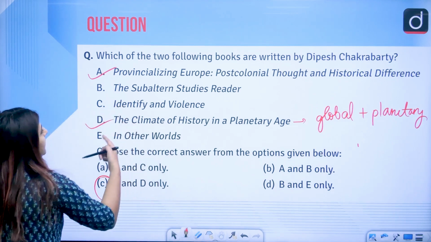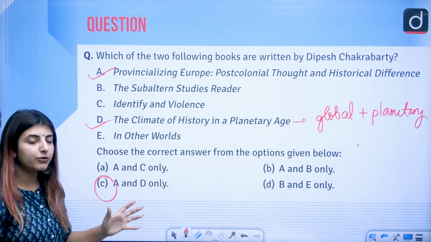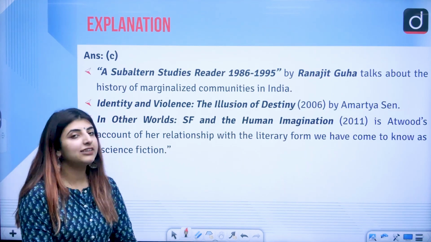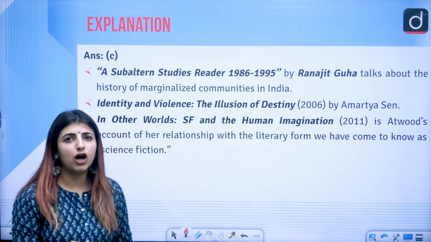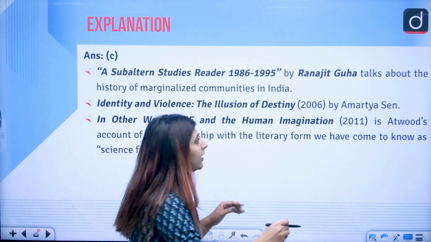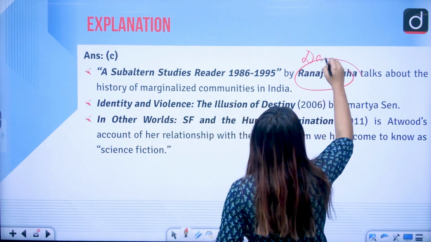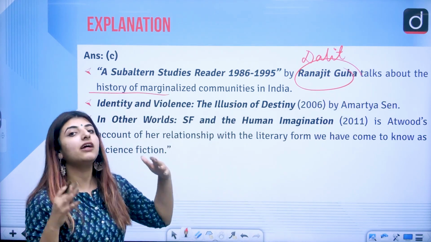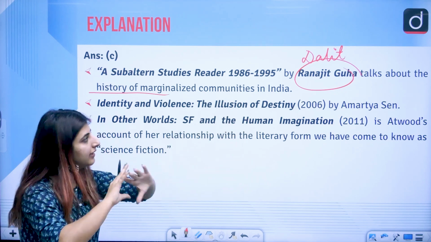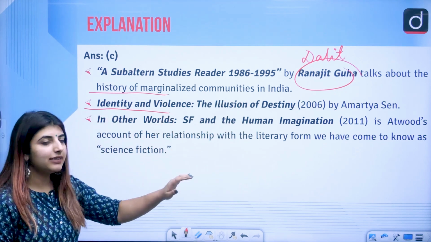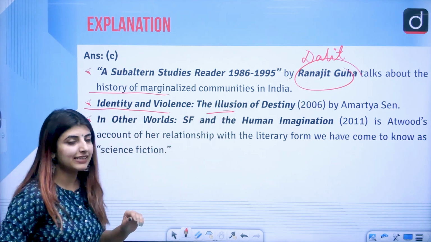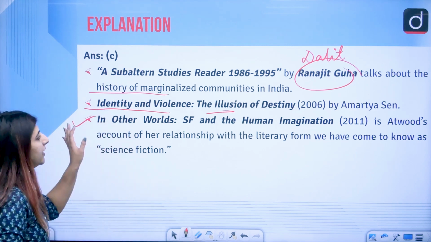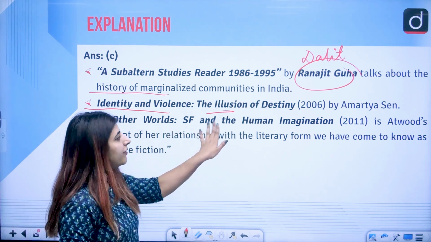So what are these three books, which are the rest of the options? Who wrote these three books? The Subaltern Studies Readers, that is 1986 to 1995, written by Ranajit Guha, a very prominent writer when it comes to what? When it comes to the Dalit literature field. Correct? Talks about the history of marginalized communities in India, out of which one is the Dalits. Right? The Dalit marginalization. Then Identity and Violence, which has the subtitle The Illusion of Destiny, is written by Amartya Sen. Correct? Next is the third one, In Other Worlds, with the subtitle SF and the Human Imagination.